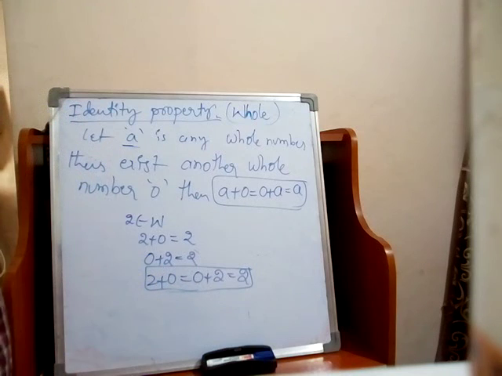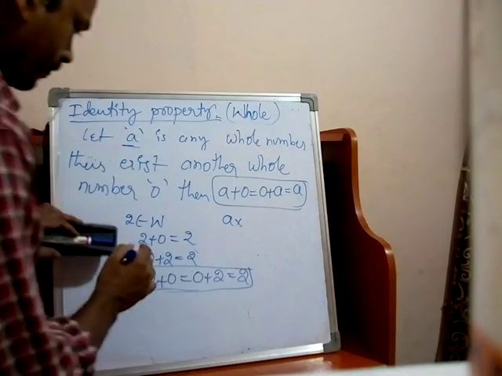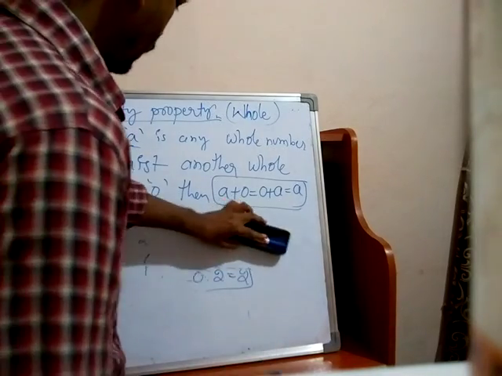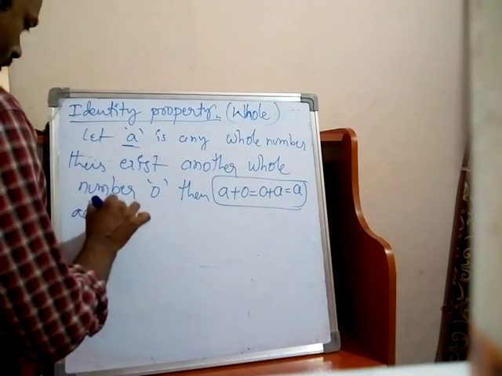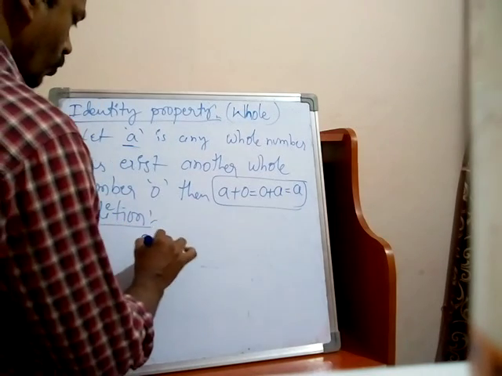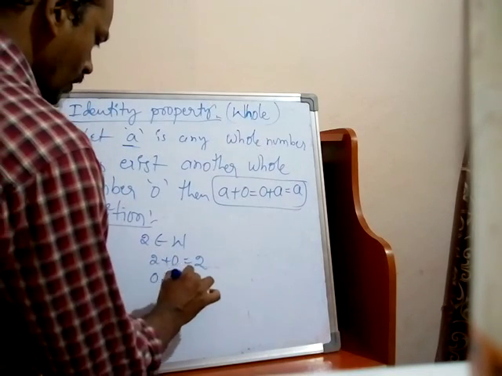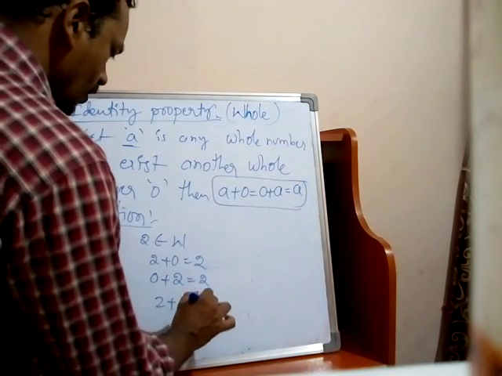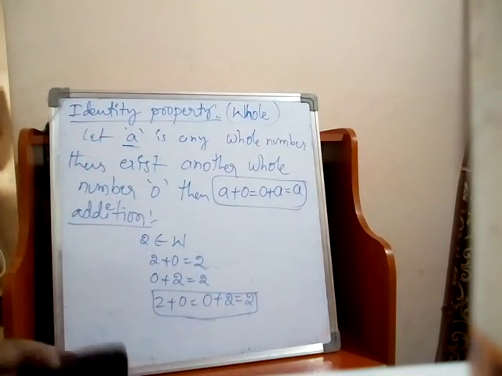So whole numbers satisfy the identity property under addition. This is addition.